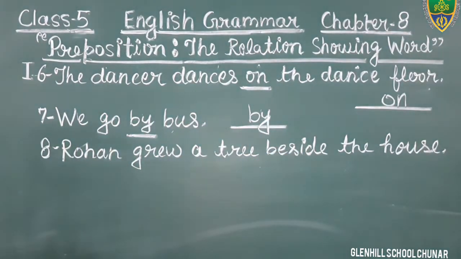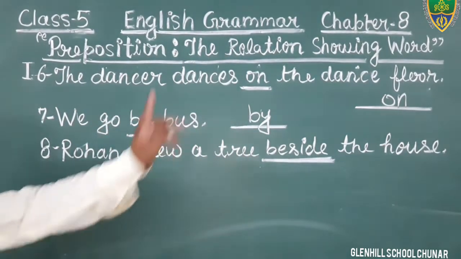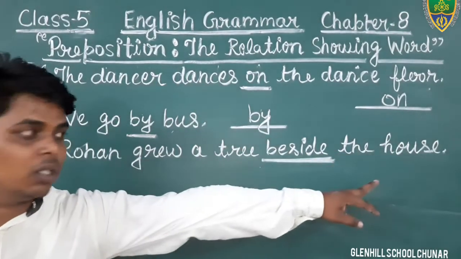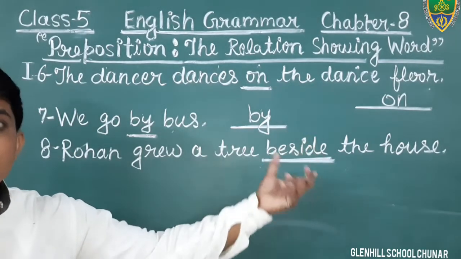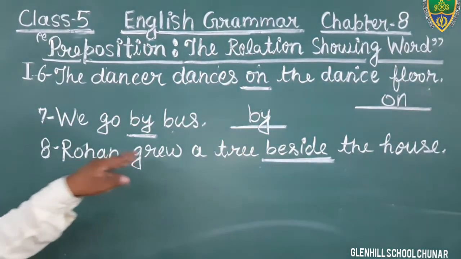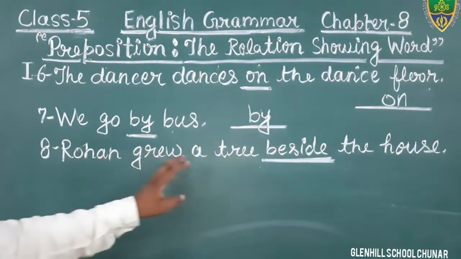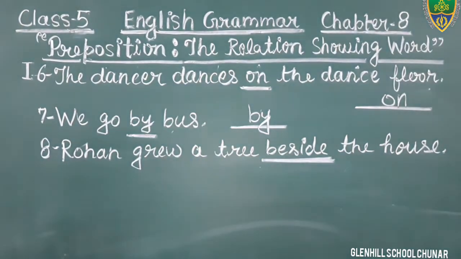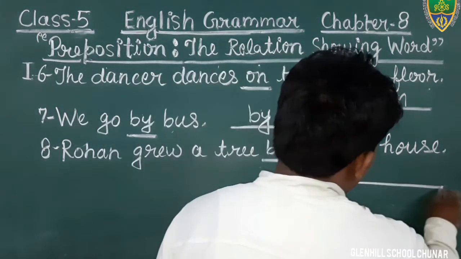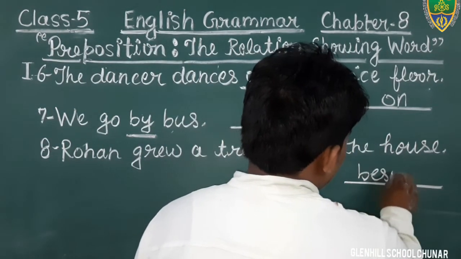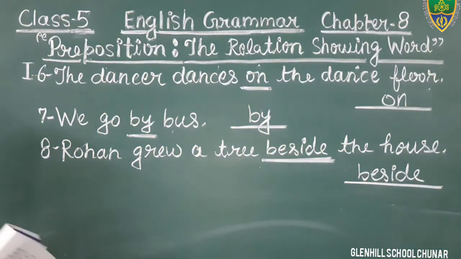In this sentence, the word beside is used to show the relation with the other words and the noun. The house is a noun, and just before the noun we are getting a word that shows the relation with the other words in the sentence. Therefore, the word beside is what? Preposition. Okay? So, you can write it in the given blank. Beside, B-E-S-I-D-E. Okay? Come to the next question.